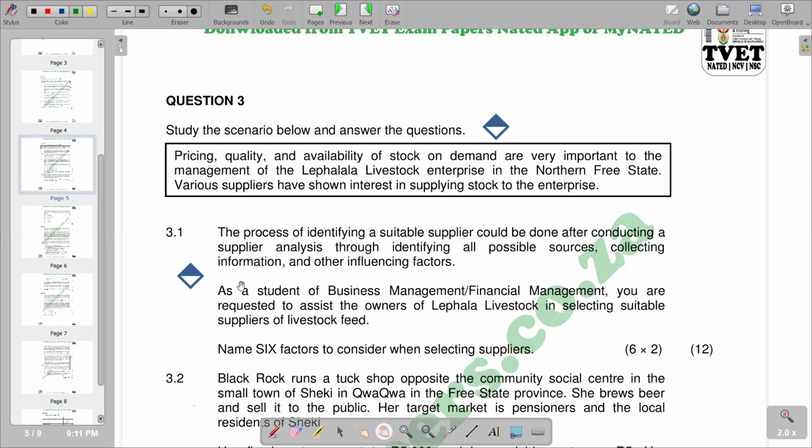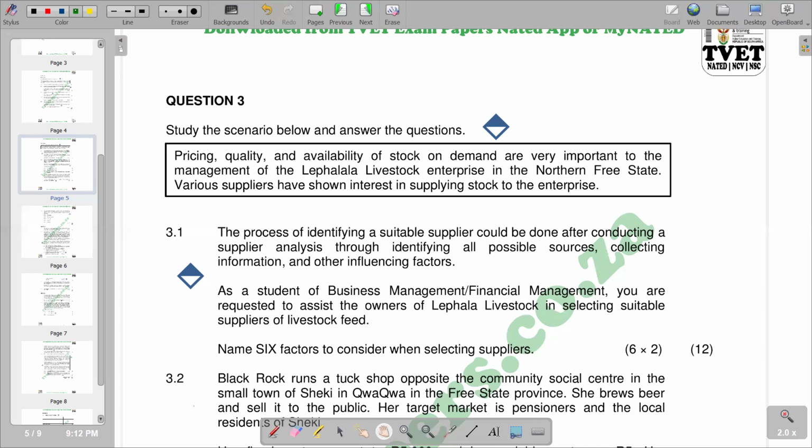So in the next paragraph we're given: as a student of business management or financial management, you are requested to assist the owners of Lefalala livestock in selecting suitable suppliers of livestock feed. So the question now is: name 6 factors to consider when selecting suppliers.